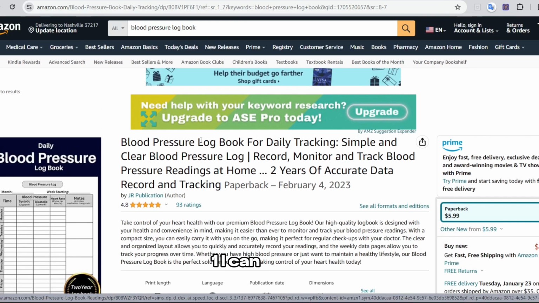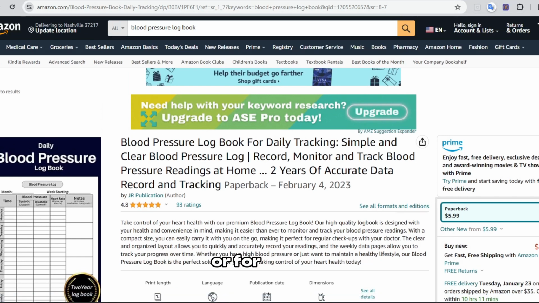One, I can analyze the competitors' books. Does it say for men or for women? Or it doesn't mention the gender at all? This one doesn't mention it.